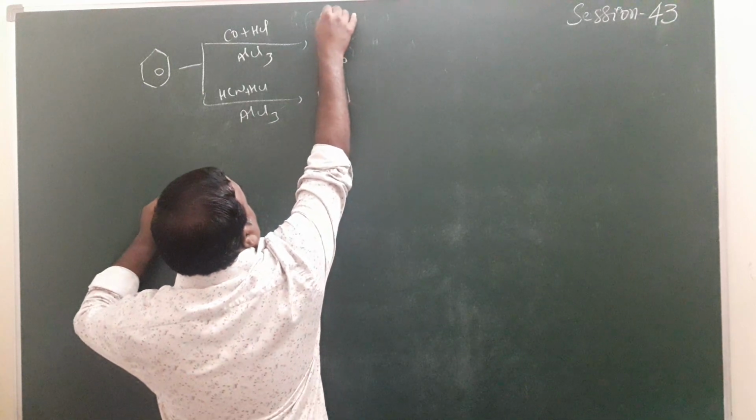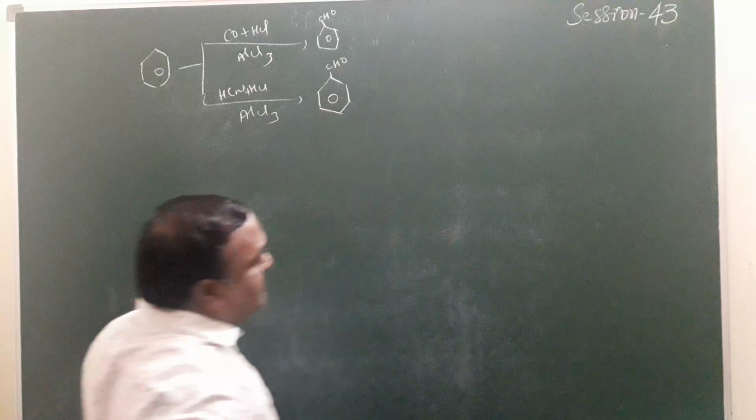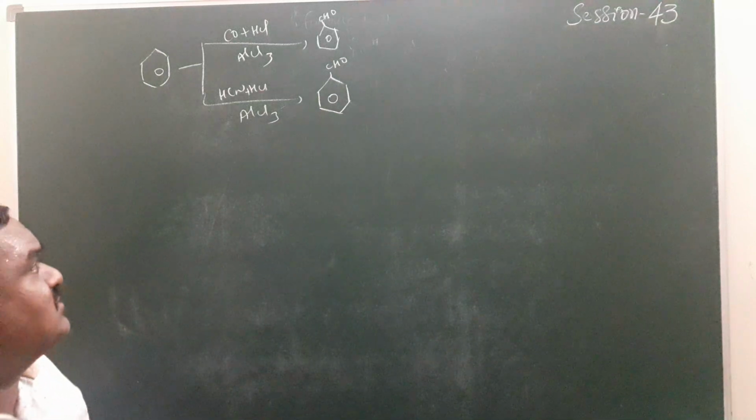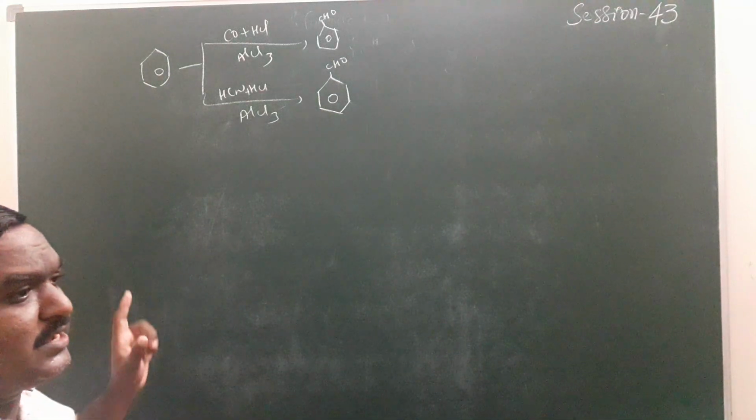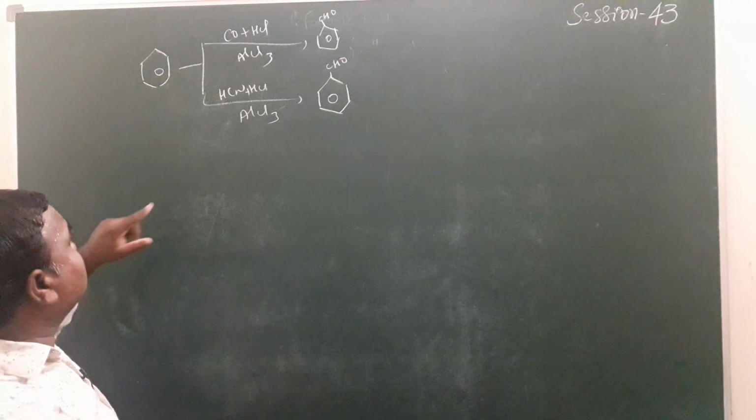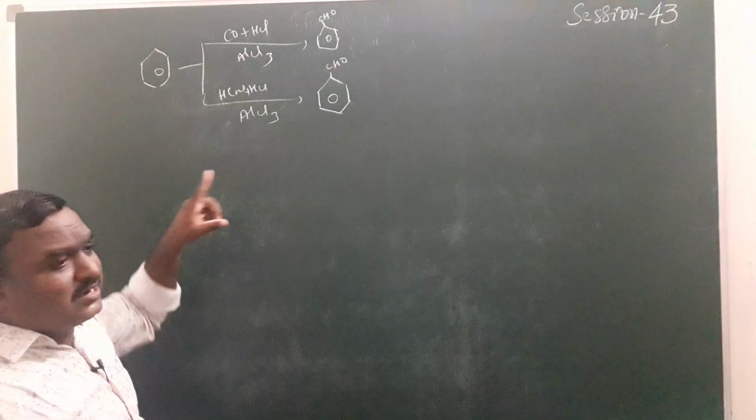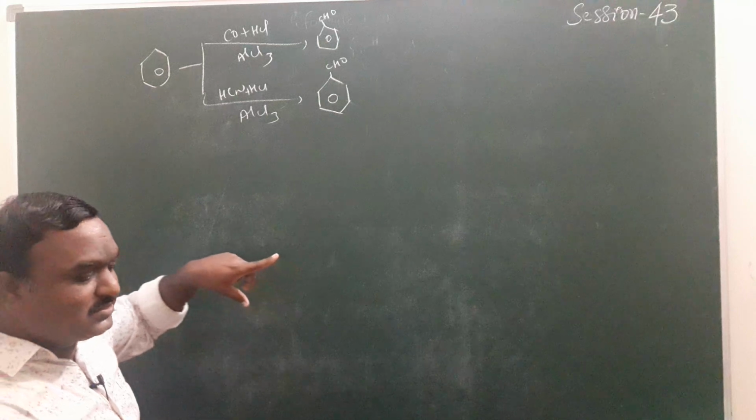But the names of the reactions are different. The first one is generally called the Gattermann-Koch formylation reaction. The second one is generally called the Gattermann aldehyde synthesis reaction.